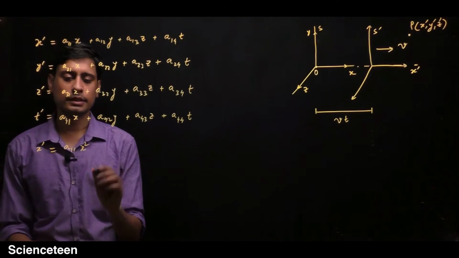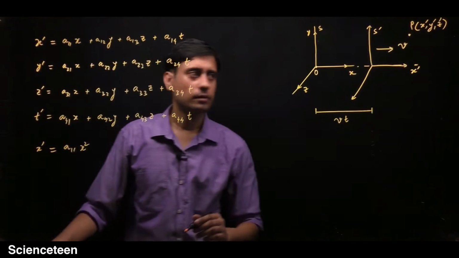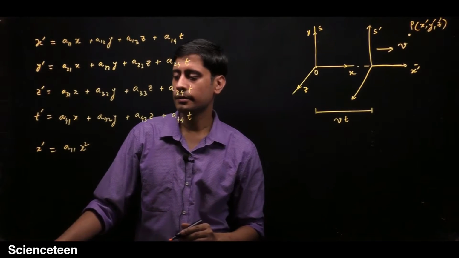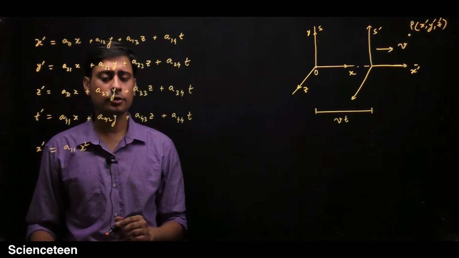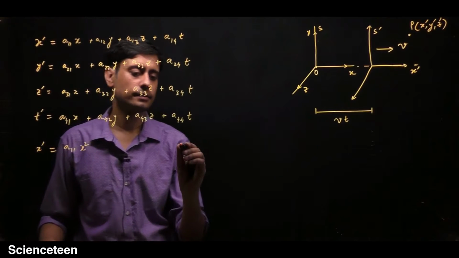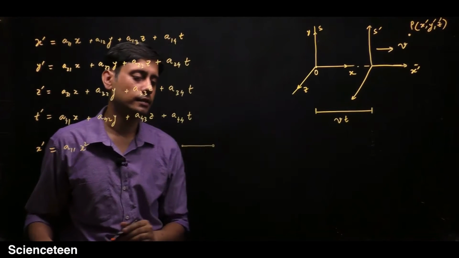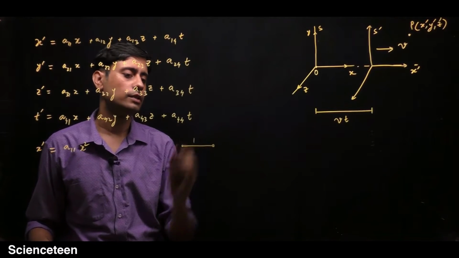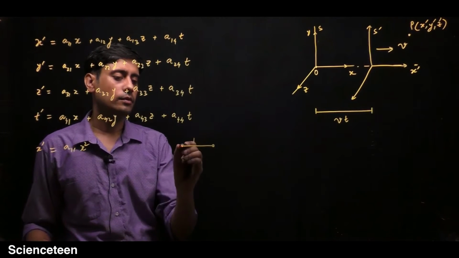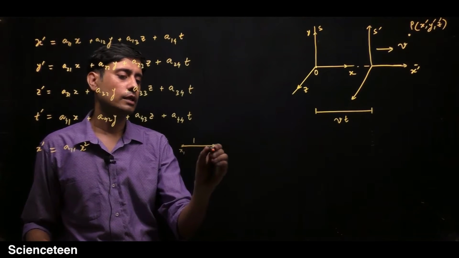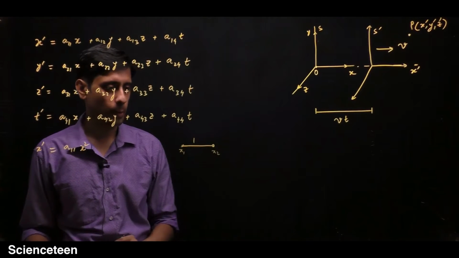So let's see this. Consider that there are 2 points in a space which are separated by a distance of 1 unit. So this is your x1 coordinate and this is x2 coordinate.